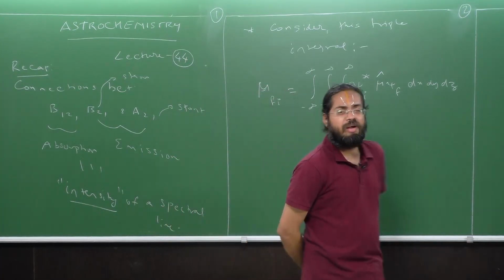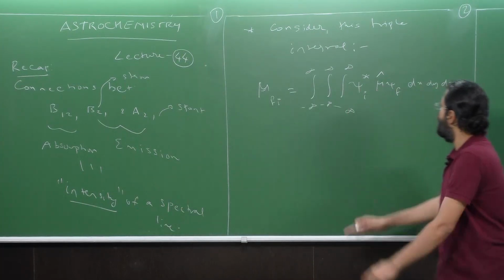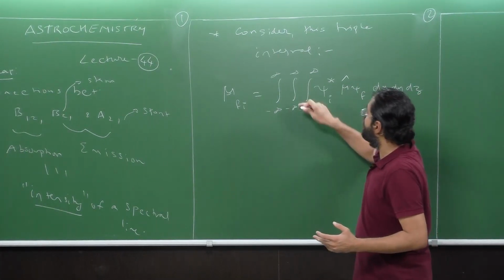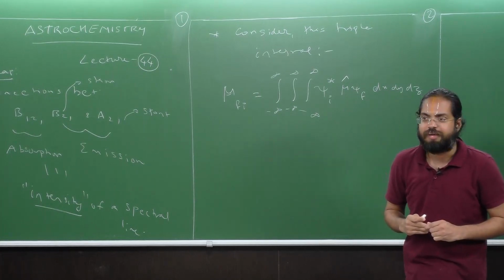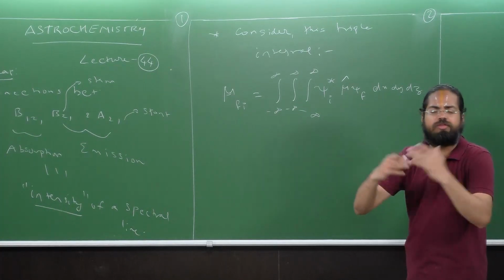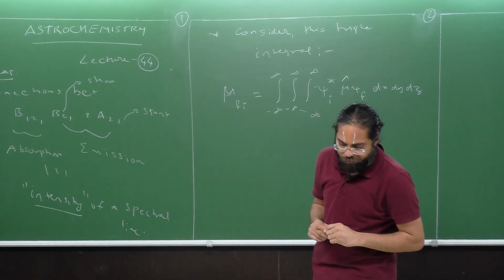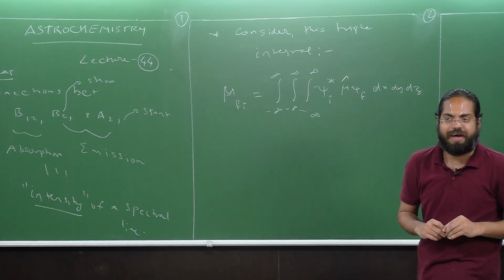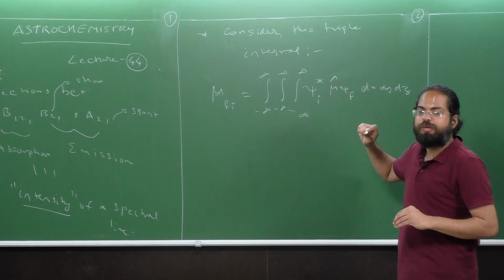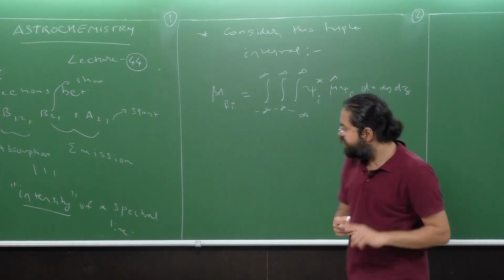Now you might be wondering, what did I say we shall be discussing in this course? Something about intensity. What does that have to do with some random expression, a scary looking expression, especially concerning some triple integral and all that? I will explain the connection to you. I also brought in quantum mechanics, so where is quantum mechanics coming in here? Well, you see psi, so therefore there should be some connection with quantum mechanics. So let us see what this expression means and how it is connecting quantum mechanics with the intensity of a spectral line.